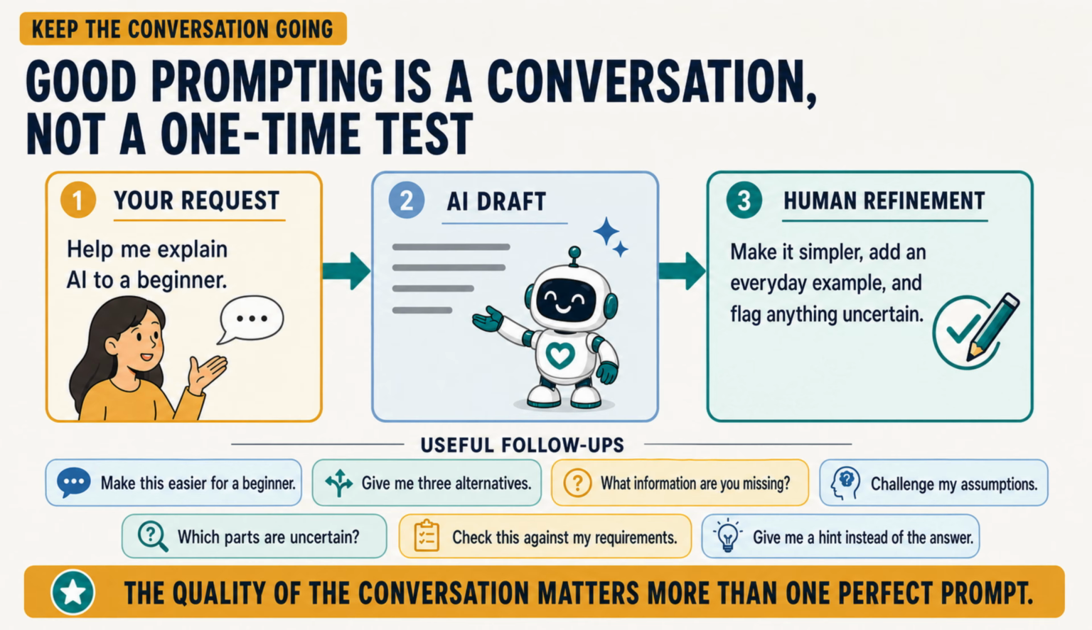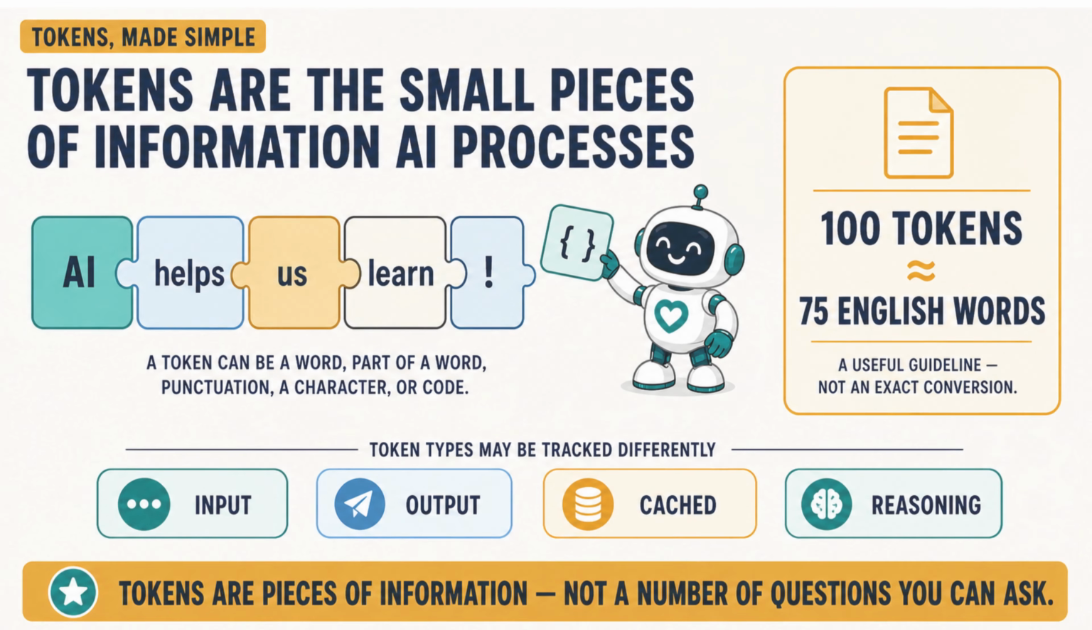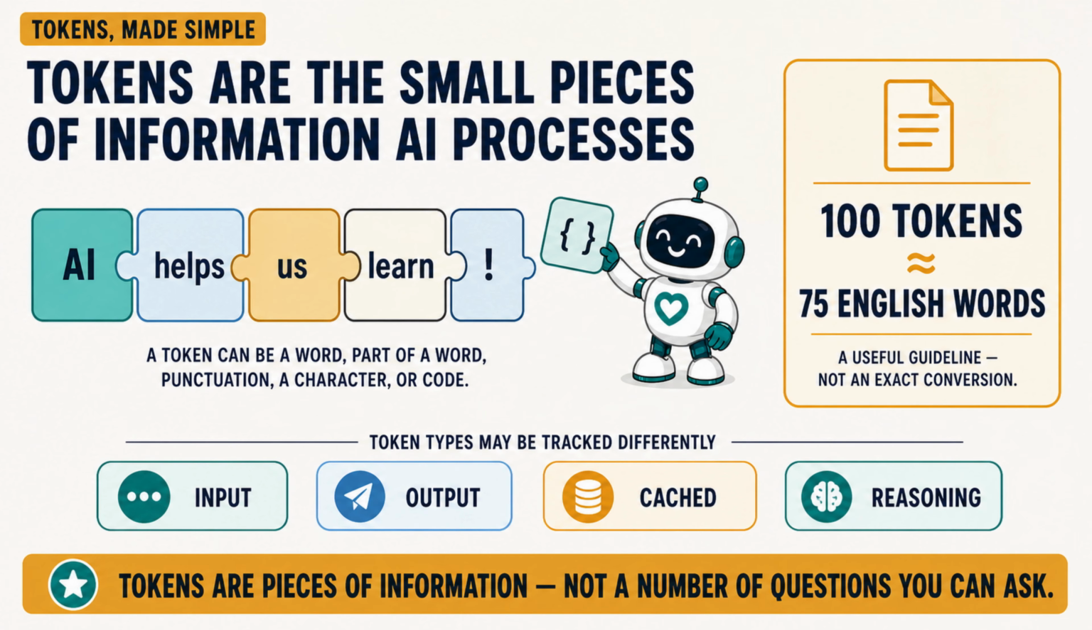These conversations are processed in small pieces called tokens. AI models do not process text exactly as people see words. They divide information into smaller pieces called tokens. A token may be a whole word, part of a word, punctuation, a character, or a piece of code.